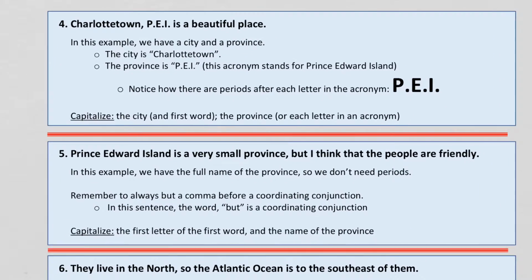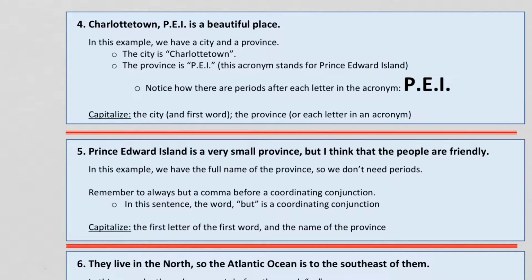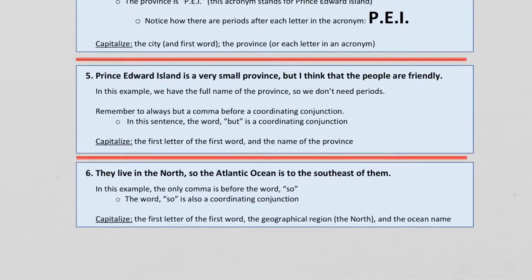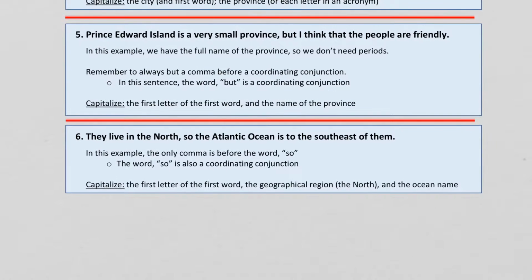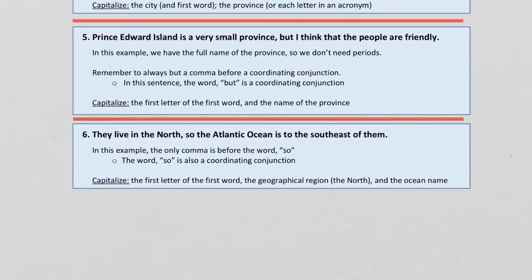And then you capitalize the city, which is also the first word, and you capitalize the province, or in this case, you would capitalize each letter in the acronym that we have, PEI. Okay, let's see an example where we have the full name Prince Edward Island in it. Prince Edward Island is a very small province, but I think that the people are friendly.